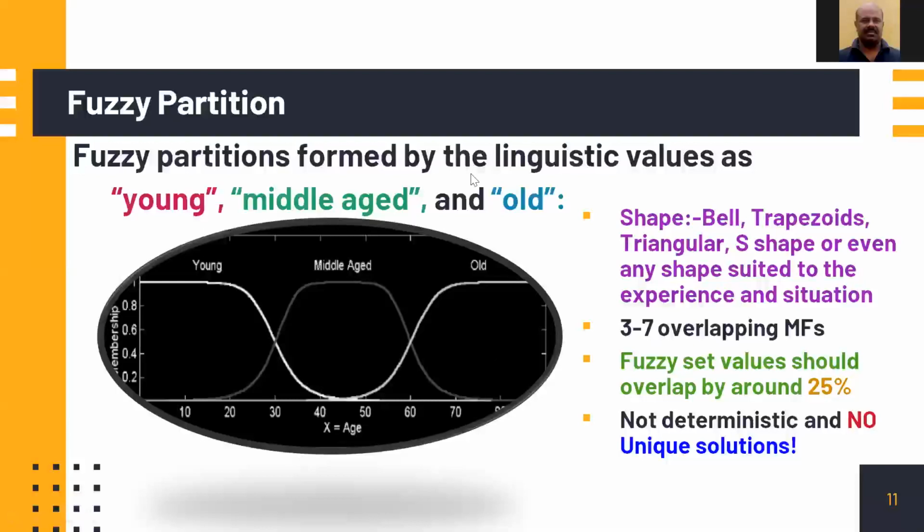In that universe of discourse itself, what we are doing is trying to form different fuzzy sets. For example, a fuzzy set of young people, middle-aged people, and old people. That is what we are trying to do. Please see that. So young means if you are 10 or even 19, etc.